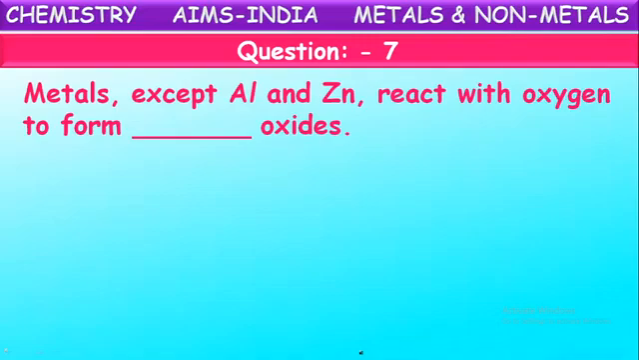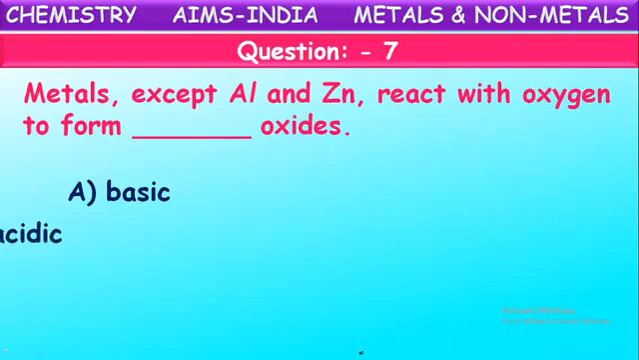Metals except aluminum and zinc react with oxygen to form dash oxides. So, what do metals form when they react with oxygen? The same you can ask in the other way also. Metals on burning in the presence of oxygen, they form what?